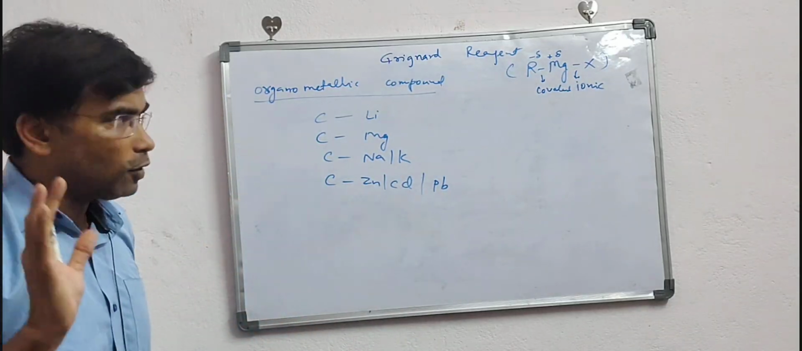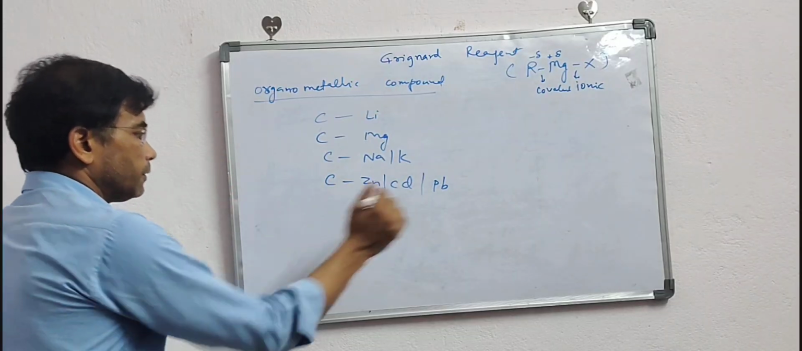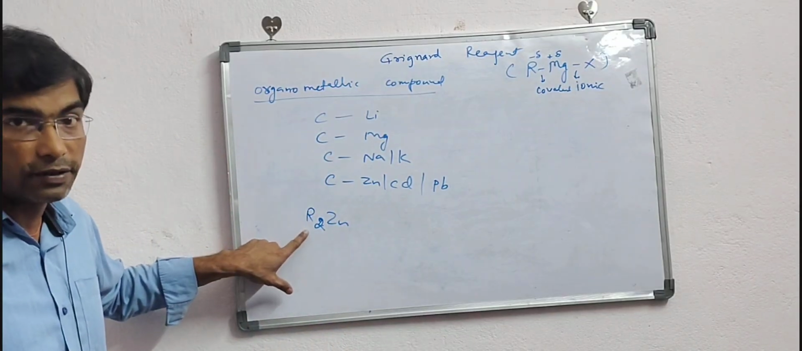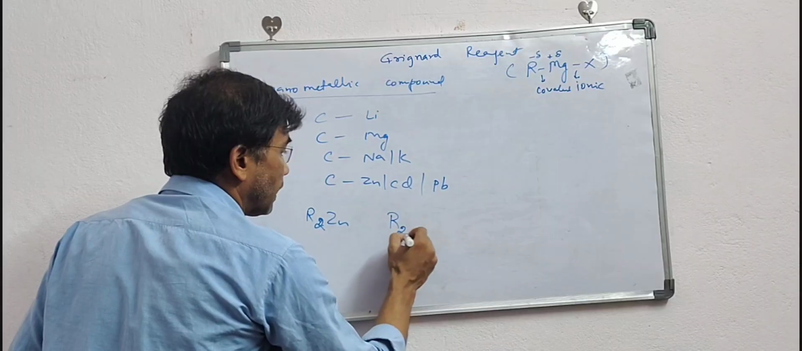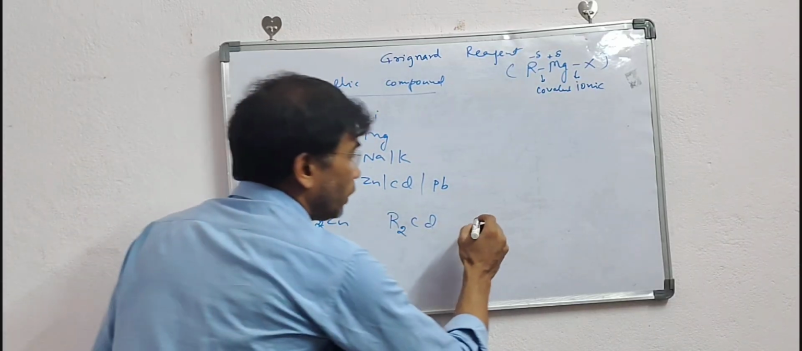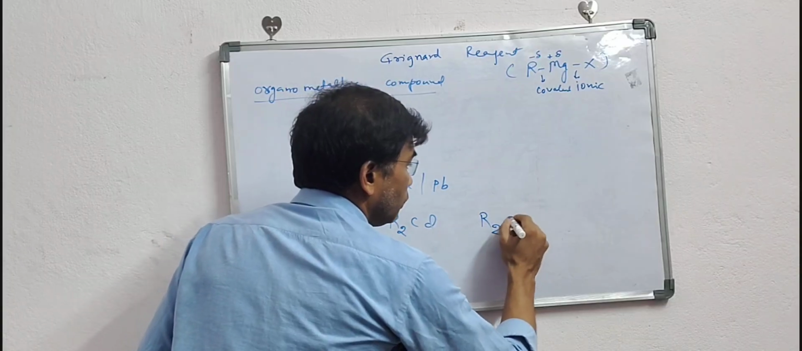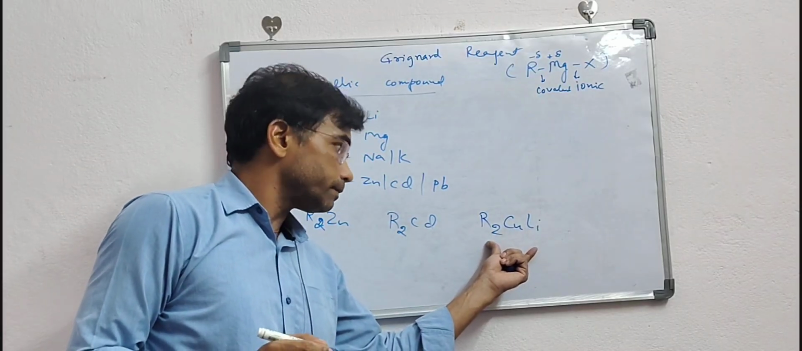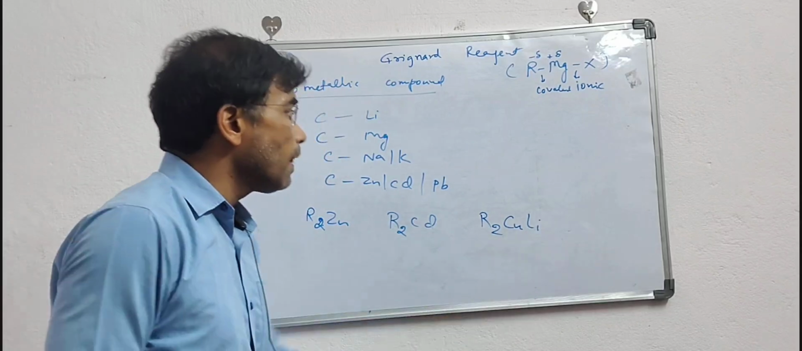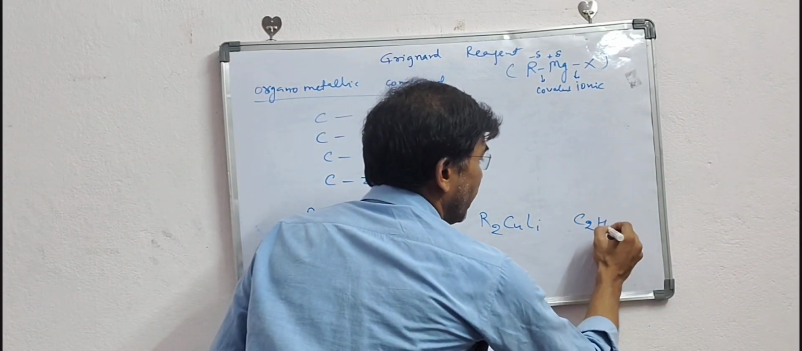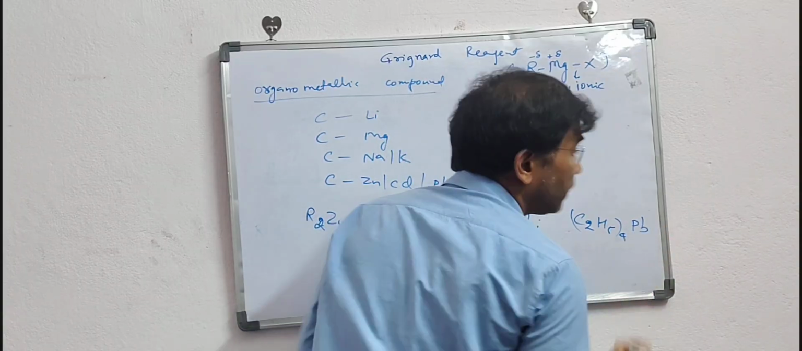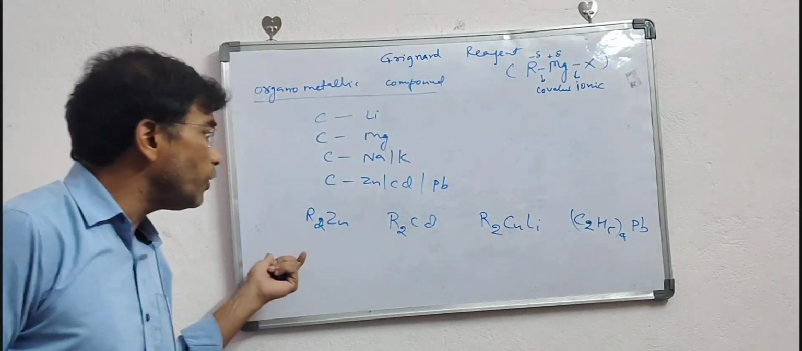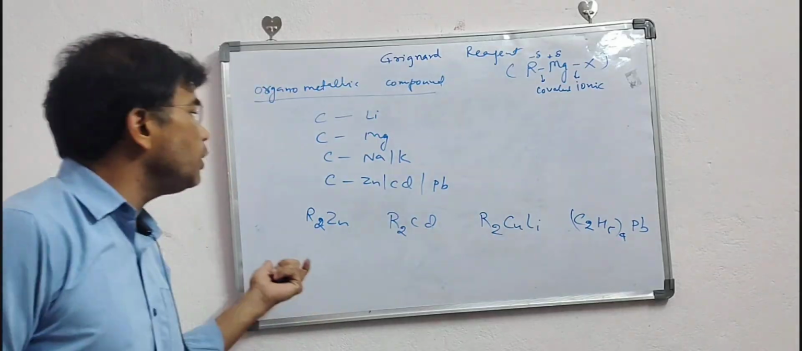Some of the very famous organometallics we already know, like dialkyl zinc, that is known as Franklin reagent, or we can also have dialkyl cadmium, or dialkyl lithium cuprate. It is used in Corey-House synthesis for the synthesis of alkane. And then very famous is (C2H5)4Pb, tetraethyl lead, an anti-knocking agent. Now we are not using it because lead is poisonous. We already know about them.